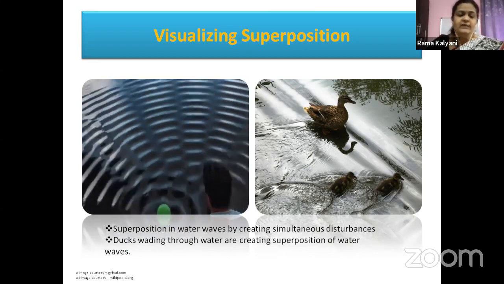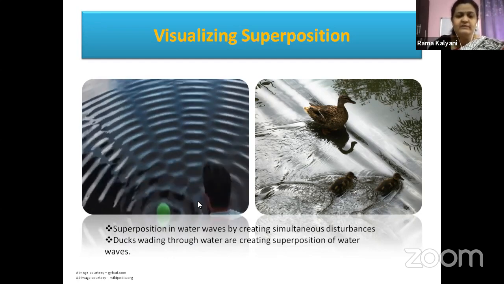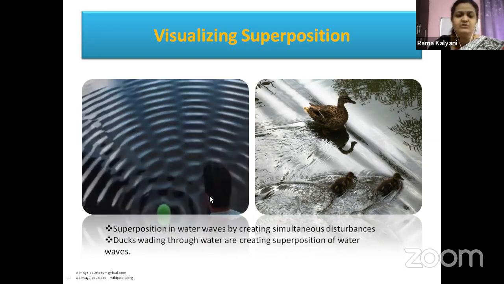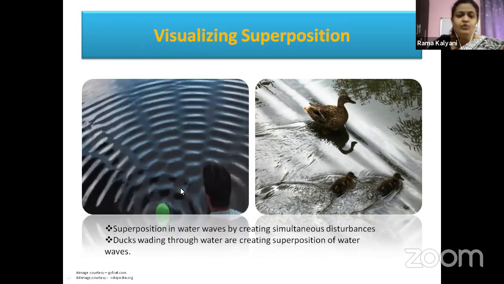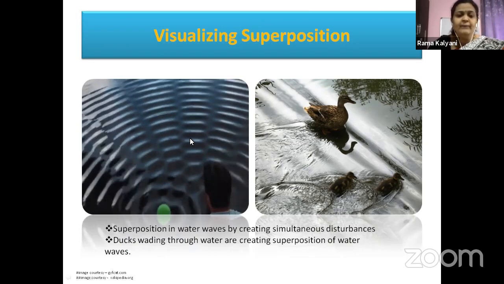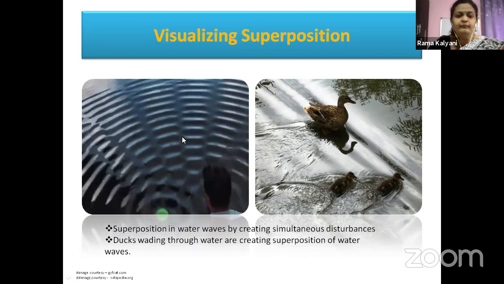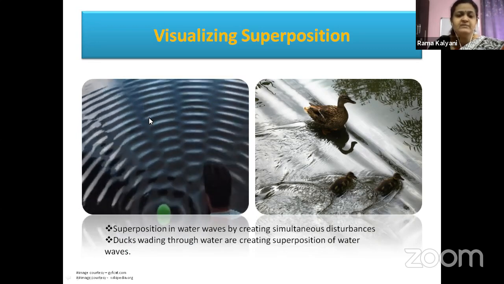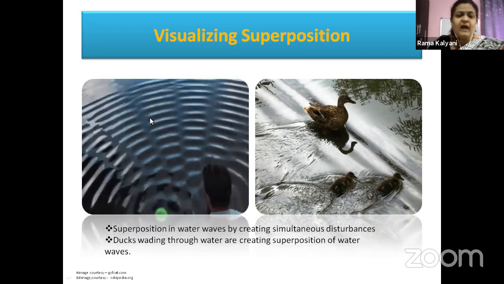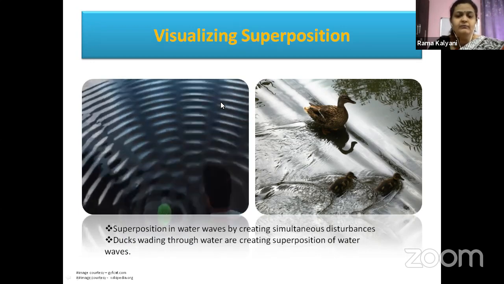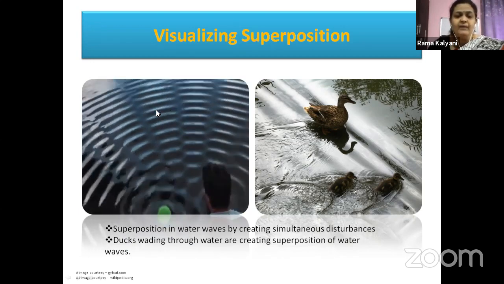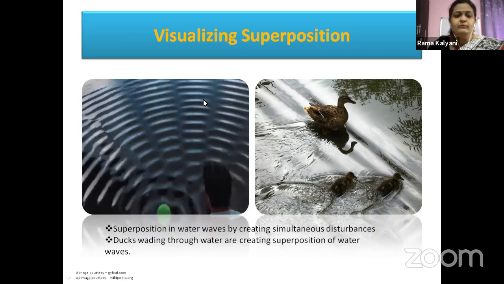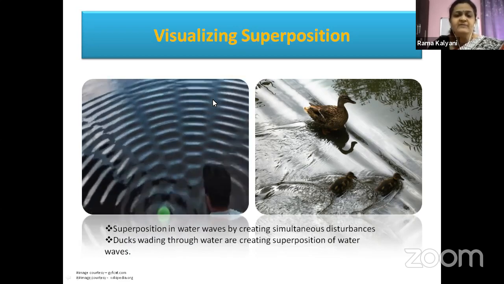If you observe clearly, he's creating two waves together, and the two waves are overlapping with each other. Now look at the overlap pattern. You are able to see some bigger waves there, and at places they are going blank. At places the wave is going blank, that is, it is not showing any amplitude. So they are the places with zero displacement.